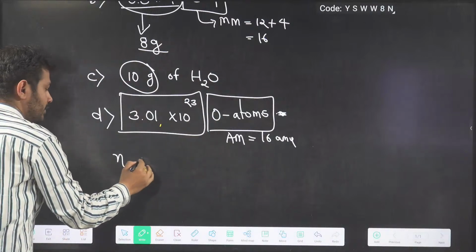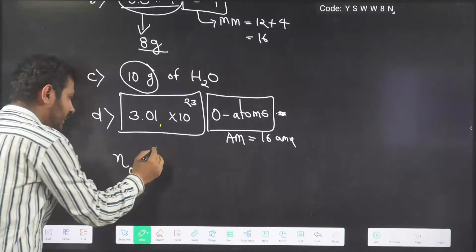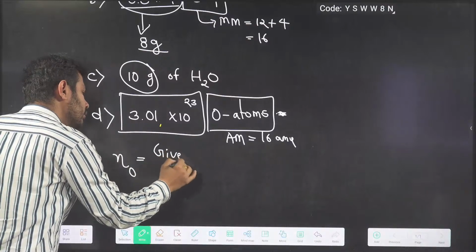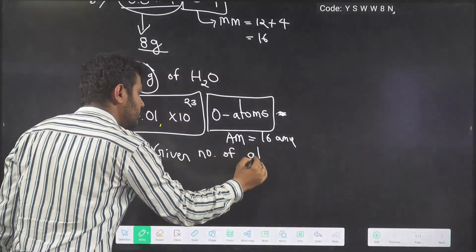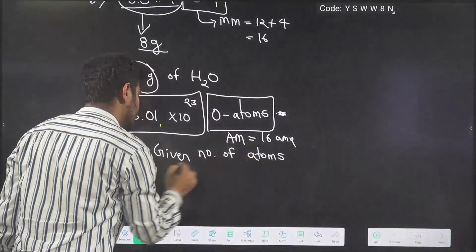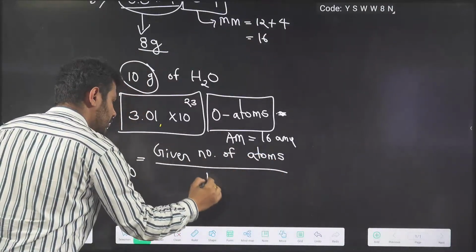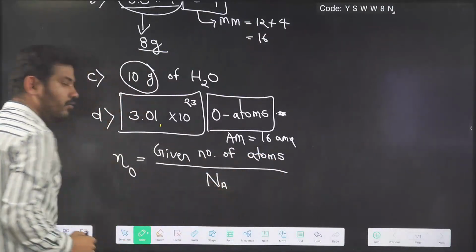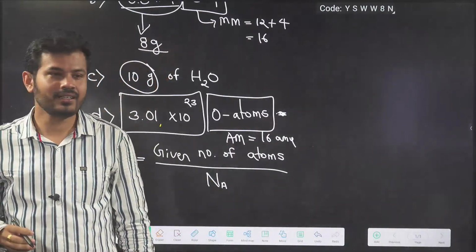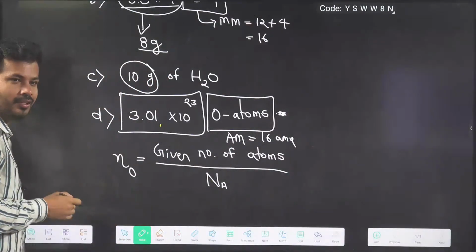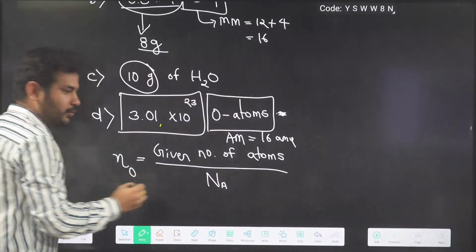Number of moles of oxygen is equal to the given number of atoms divided by Na. What is Na? Na is Avogadro's number, this one, right?